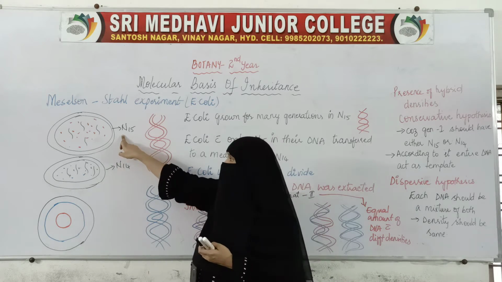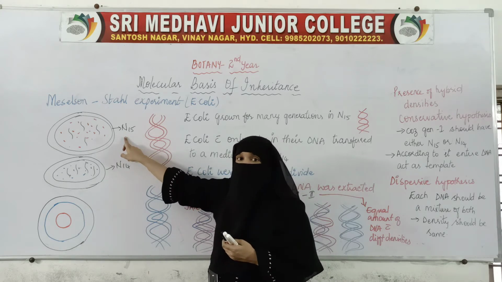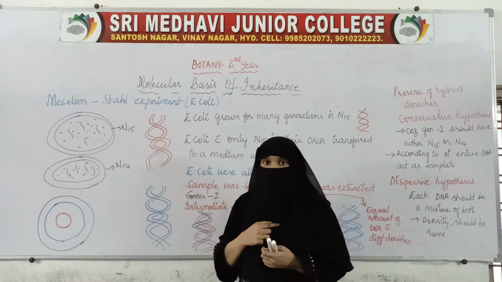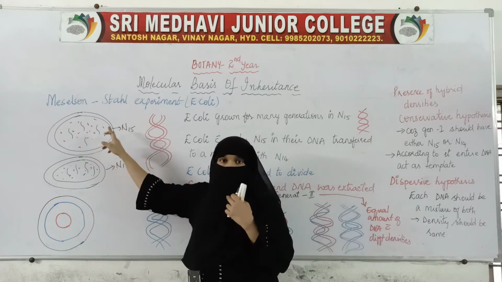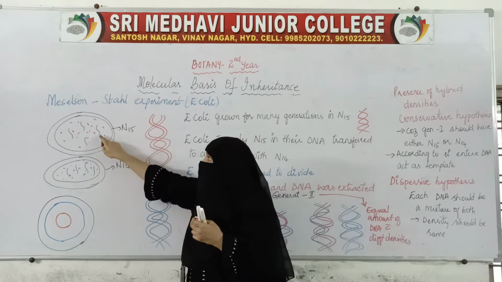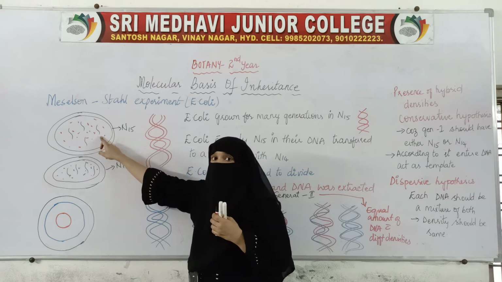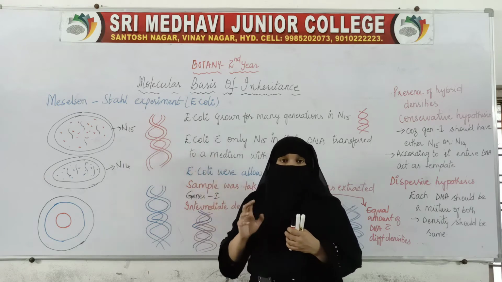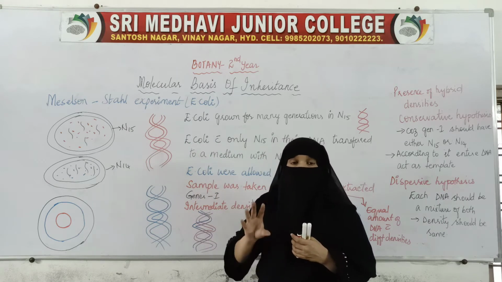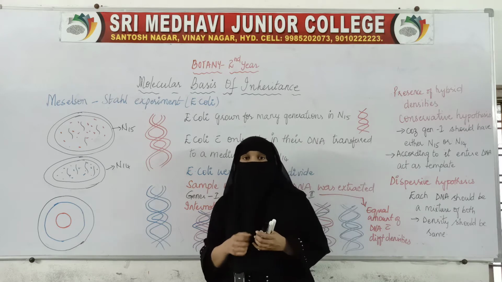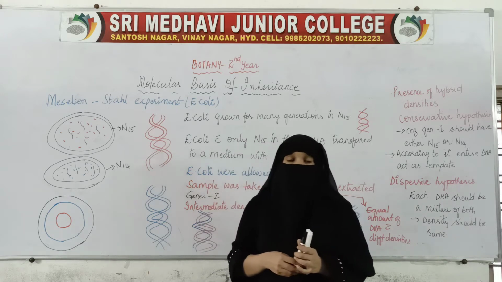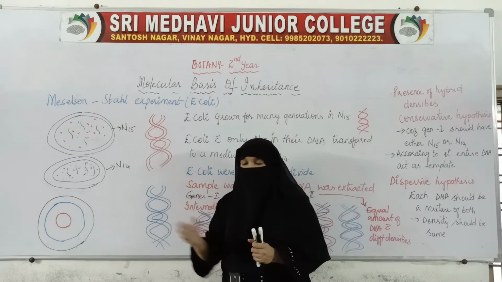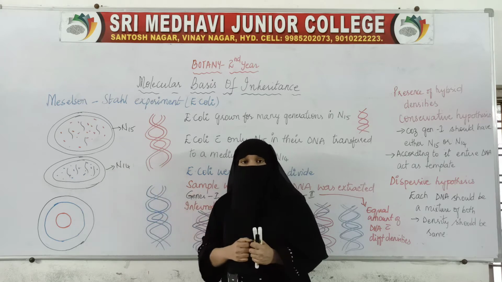So when they grew this E. coli in N15 medium, and after growing, when they were taken out, the DNA was not the normal nitrogen. The nitrogen of the DNA has changed to N15. Now DNA was consisting of N15 nitrogen instead of normal nitrogen. Normal nitrogen was replaced by N15. When the same thing was done with N14, the E. coli were grown in N14 medium.